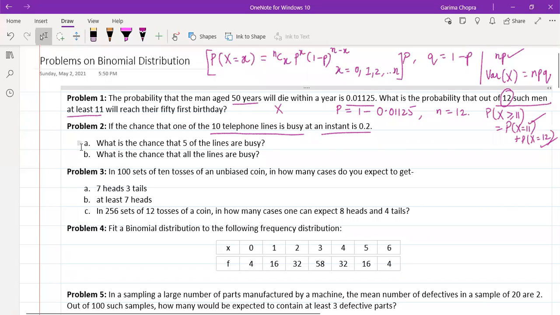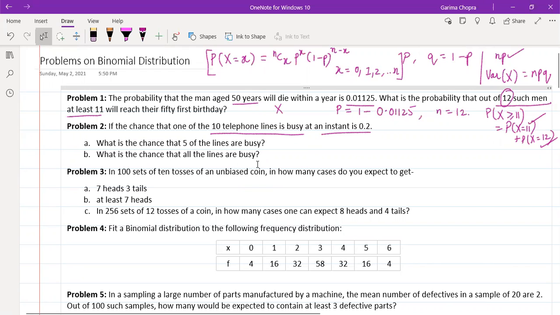So here we have to find out, we have two parts, A and B. In the first, we have to find out what is the chance that 5 of the lines are busy. We have 10 telephone lines and they're asking what is the probability that out of these 10, 5 are busy. And in part B, they're asking what is the chance that all the lines are busy.